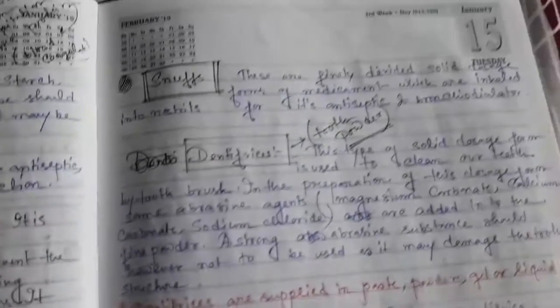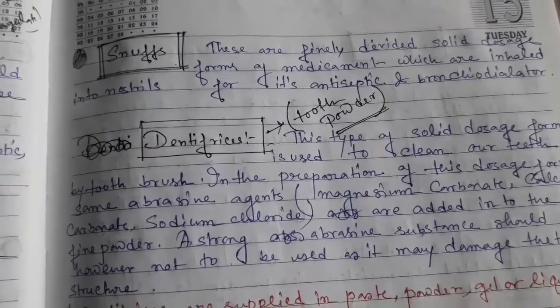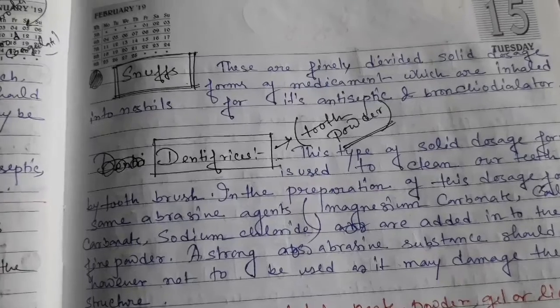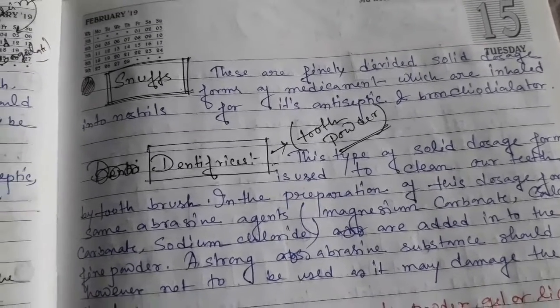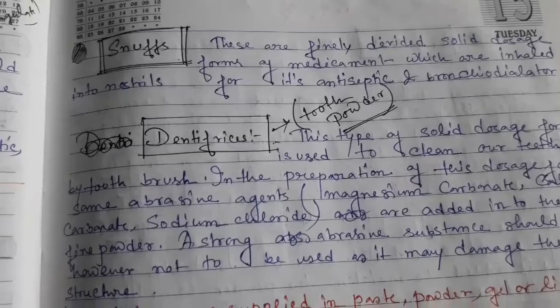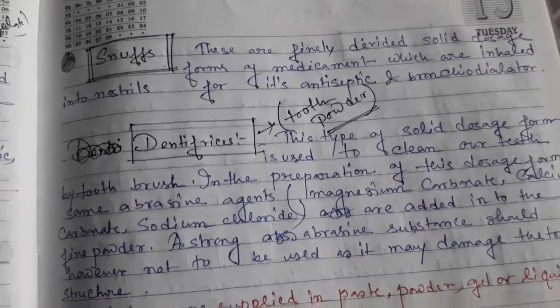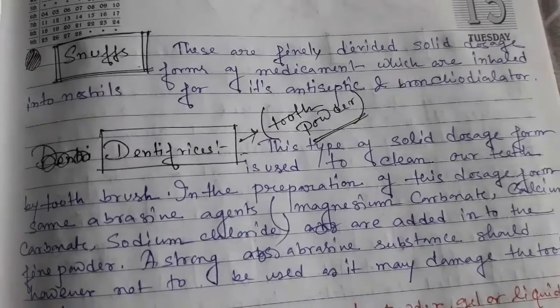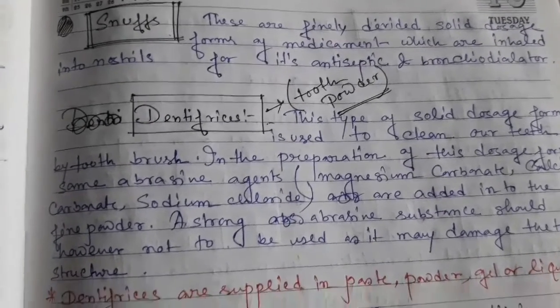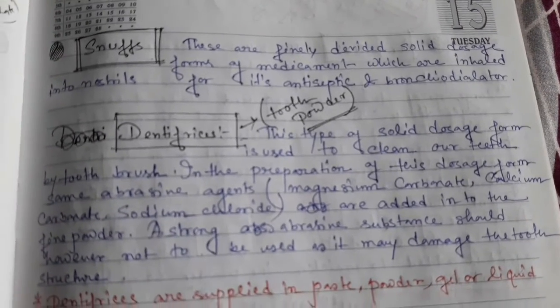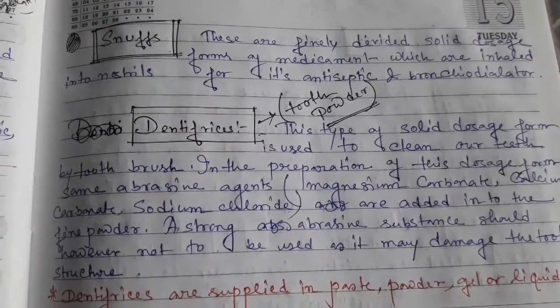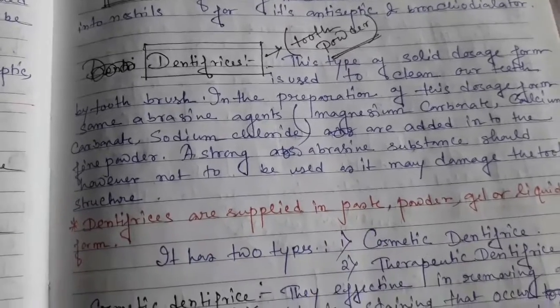And next part, snuffs. Generally snuffs are used for nasal infection purposes, that's why it is called nostril. These are finely divided solid dosage forms of medicament which are inhaled into the nostril for their antiseptic and bronchodilator effect. So it is mainly used for nose infection.